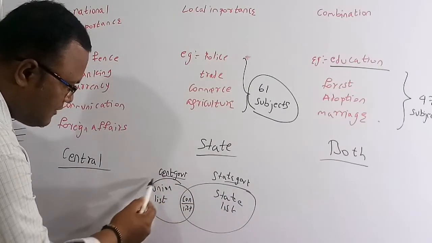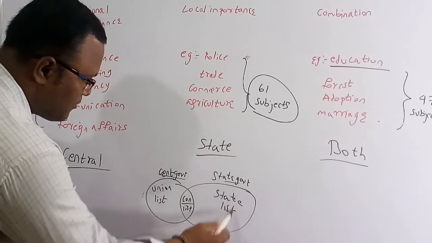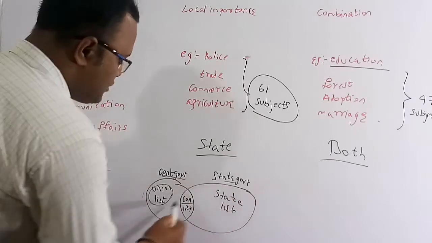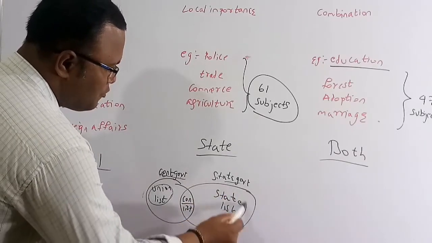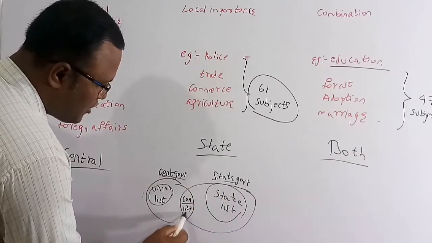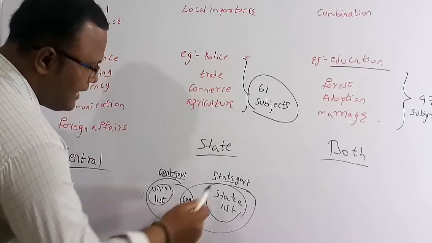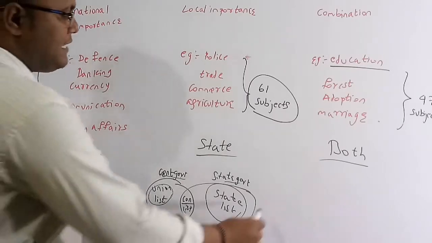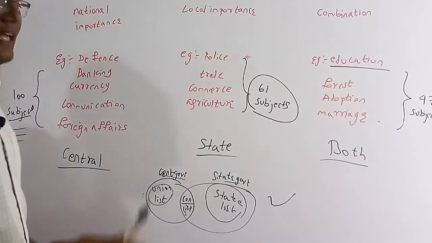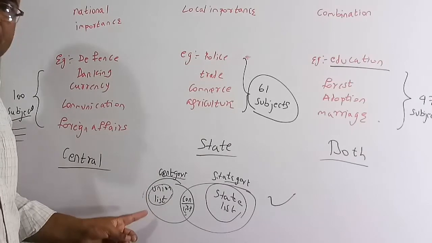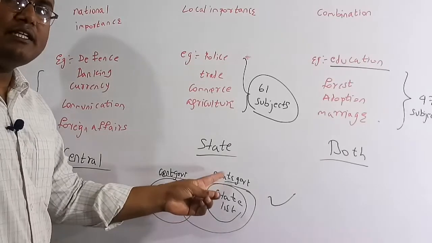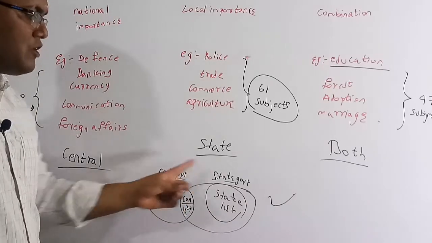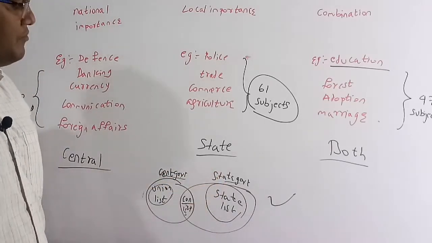Now, the division of power between the central government and the state government. The central government can make laws purely on the union list, and the state government can make laws on the state list. But for the concurrent list, both the central government and the state government can make the laws. This is the Venn diagram. By this diagram we can easily tell that the central government can purely make laws on the union list, the state government purely on the state list, and for the concurrent list, both can make the laws.